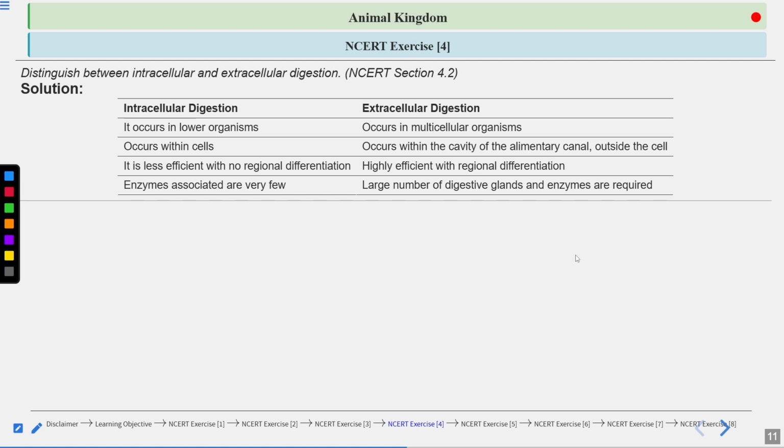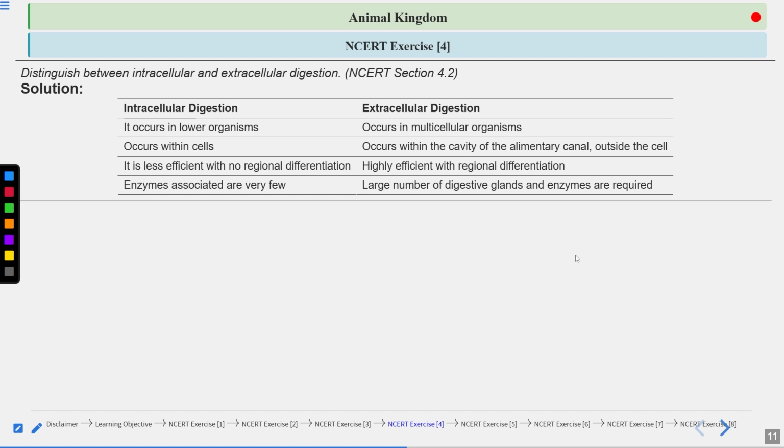In intracellular digestion, only some enzymes are associated and the rest are free. In extracellular digestion, large numbers of digestive glands and enzymes are required. So these are some of the differences between intracellular and extracellular digestion.